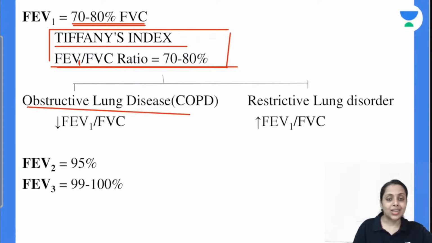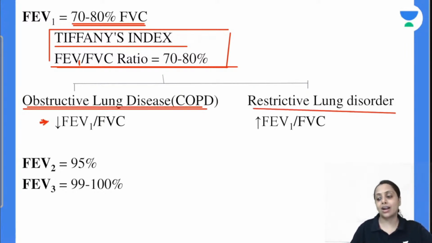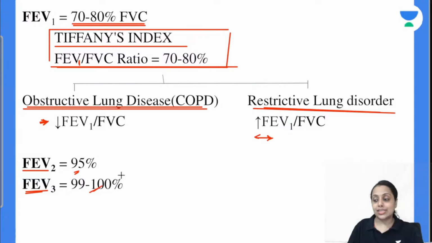ठीक है, obstructive lung disorder की अगर बात करेंगे तो obstructive lung disorder में this Tiffeneau index decreases, while in restrictive lung disorder this either remains normal or increases. This Tiffeneau index decreases in obstructive lung disorder. This Tiffeneau index increases in restrictive lung disorder. Do remember. Forced vital capacity in first 2 seconds is 95%. Forced vital capacity in first 3 seconds is almost 99 to 100%. Is this clear with everybody?